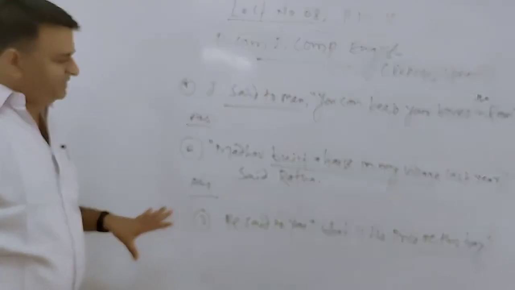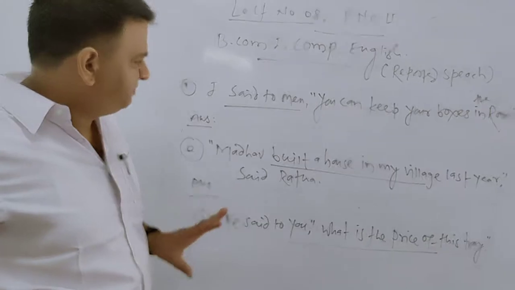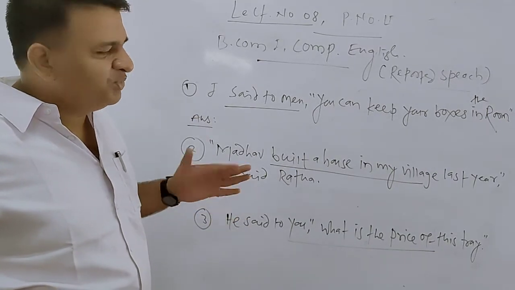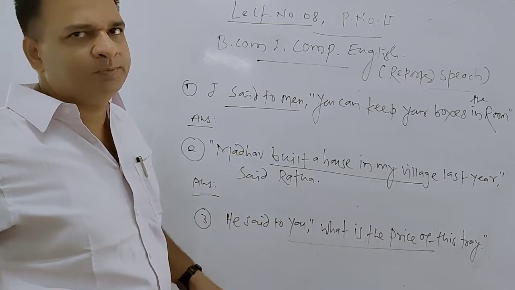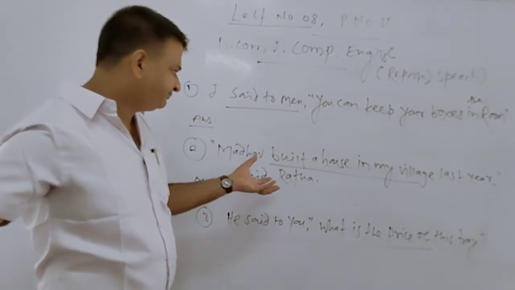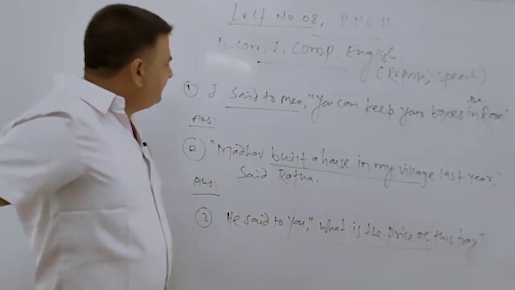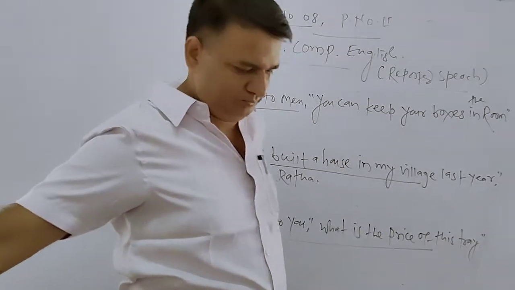In all three sentences, we have the same reporting speech, in the past tense. So we have to convert the past according to its further past, or according to its arrangement. I said to the men, you can keep your boxes in the room.